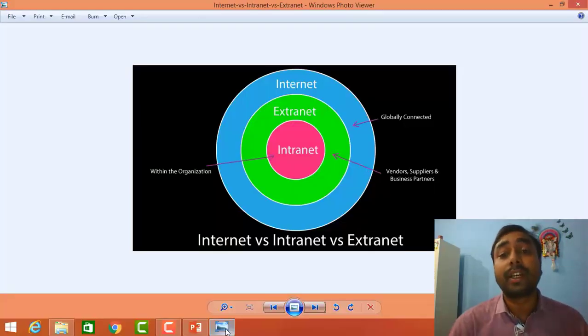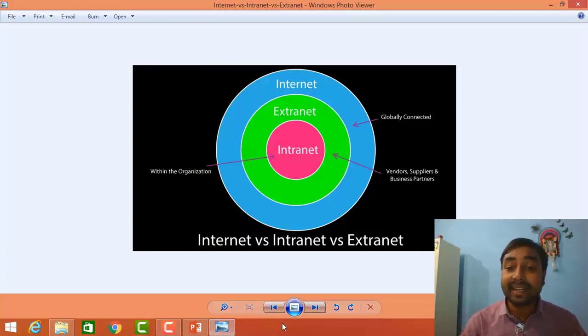Now students, you can see intranet versus extranet and internet. The internet is a global network. After that, an extranet is accessible by vendors, suppliers and business partners.